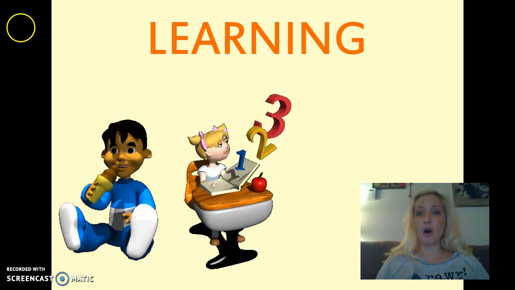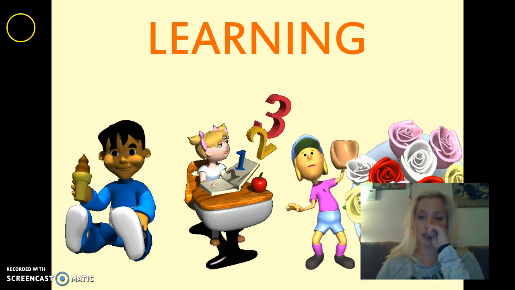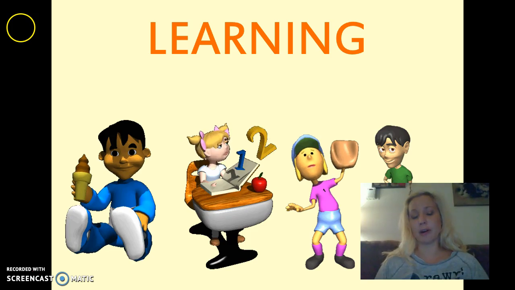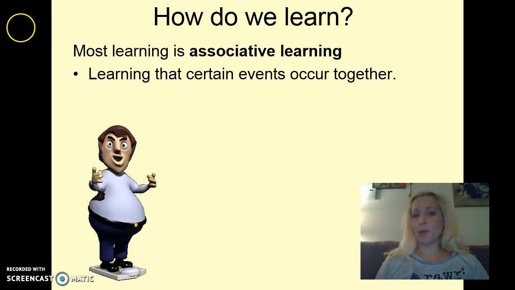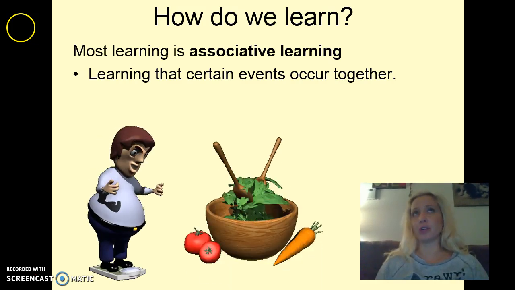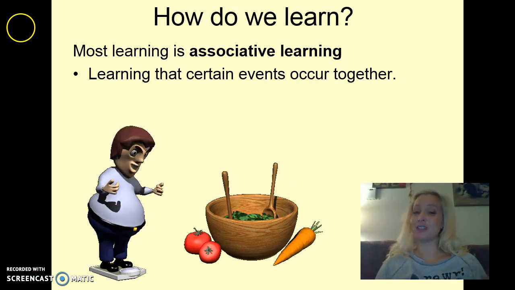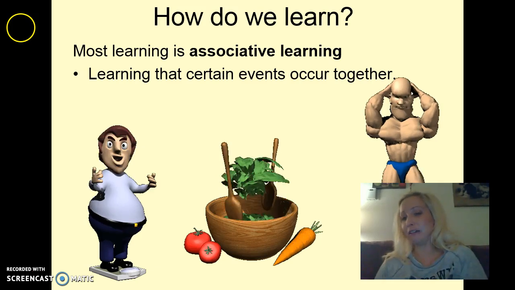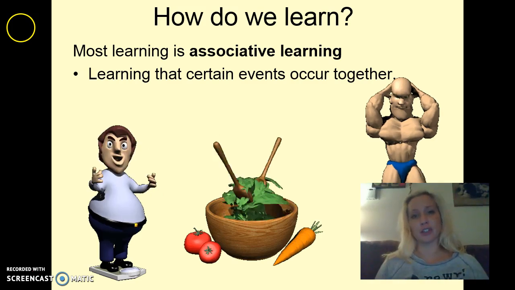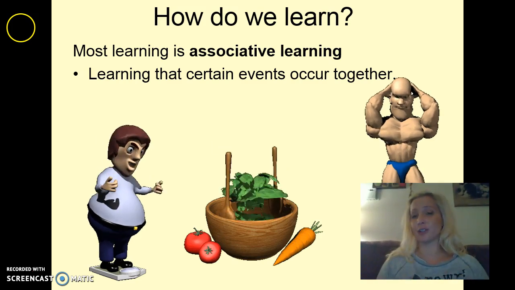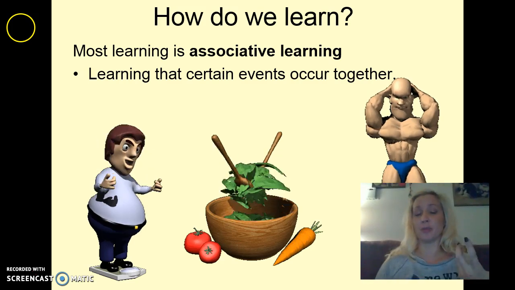Okay, so if you remember all the way back to when we had our chapter on learning, that's chapter 6. We did have a quiz on that, but it will be part of this exam as well. So remember, a big thing we want to know is that most learning is associative learning, meaning we learn that things happen together. Remember, this big guy, he knows that eating salad could give him the body of this guy. We learn that certain things occur together, just like with classical conditioning, where dogs learned with Pavlov that certain things went together, like a bell and the presentation of their food.